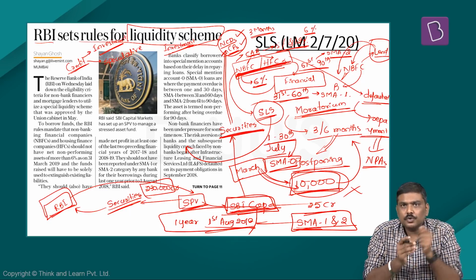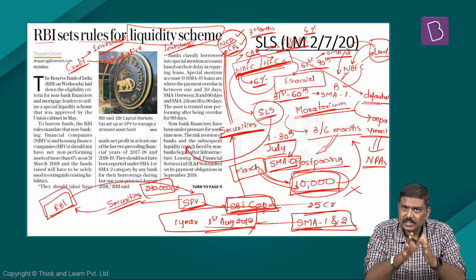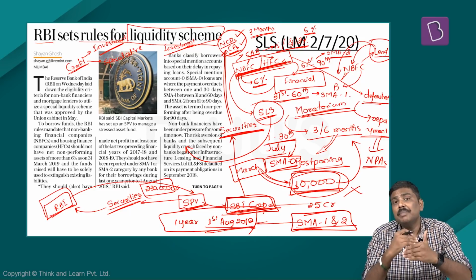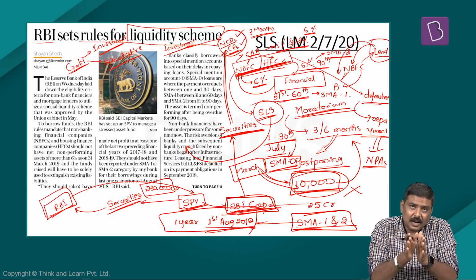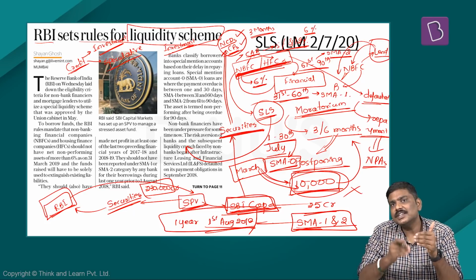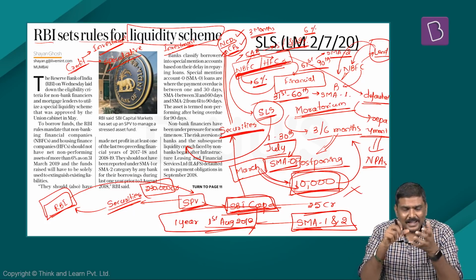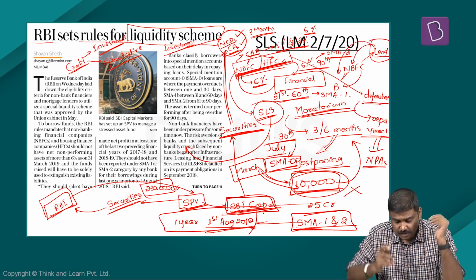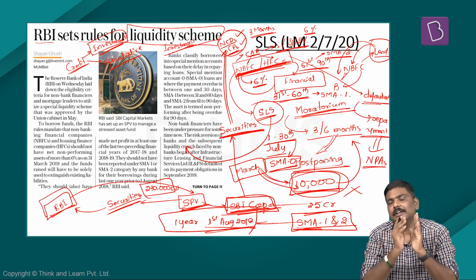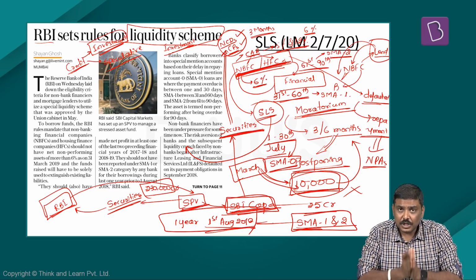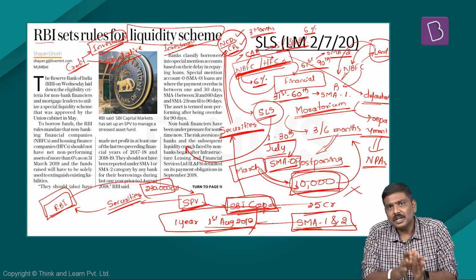Generally, those particular instruments which will be classified as investment grade, the safety will be comparatively higher. And in case of those particular securities which will have a classification of speculative grade, the risk is very, very high. So these particular NCDs and CPs which will be purchased by the SPV should be graded under the investment grade. So these are the guidelines which have been issued in terms of this particular special liquidity scheme.